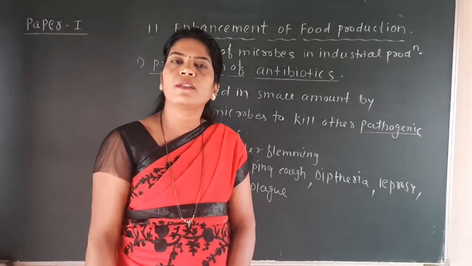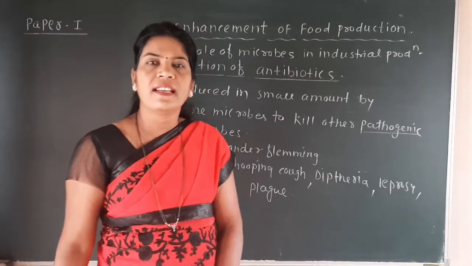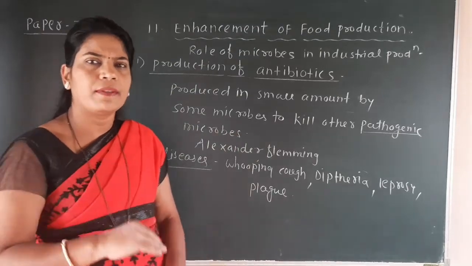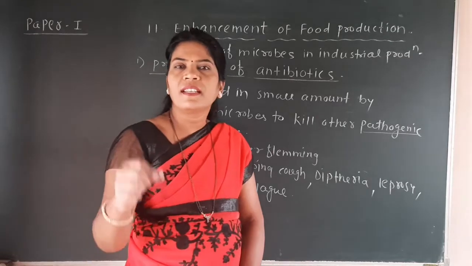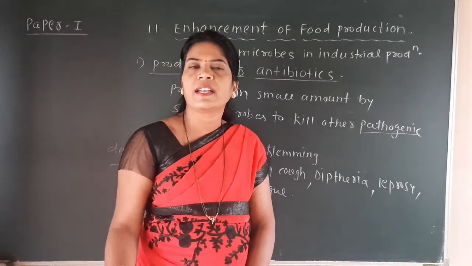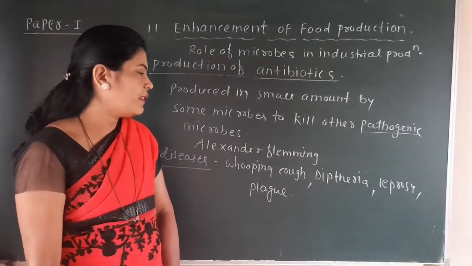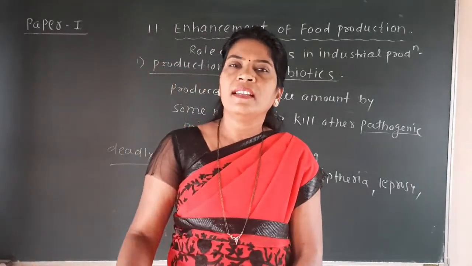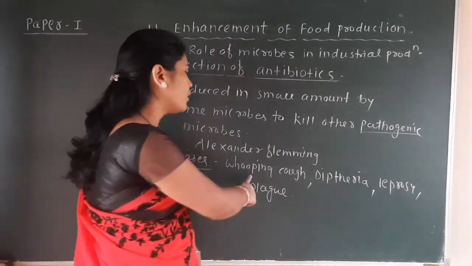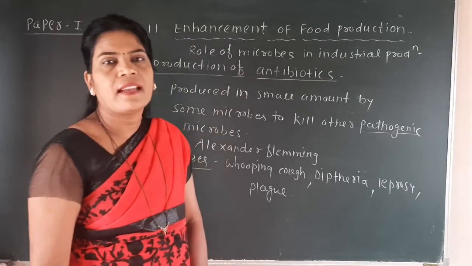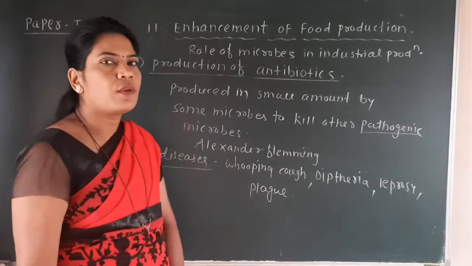Leprosy in Marathi we call कुष्ठरोग, where the front parts of the fingers and toes are damaged and deformed. And plague is an infectious disease mainly transmitted through rats. All these diseases are called deadly diseases. Before the discovery of antibiotics, these diseases caused death in human beings, and that's why they are called deadly diseases. They are completely cured after the discovery of antibiotics.